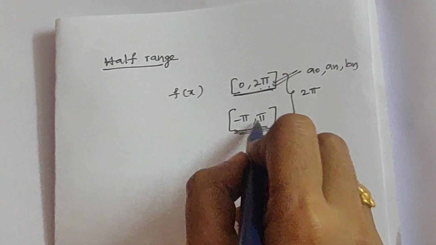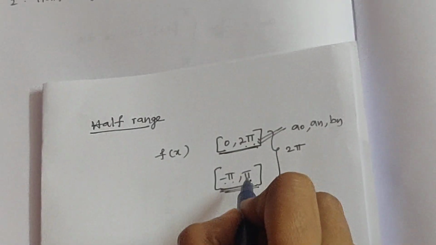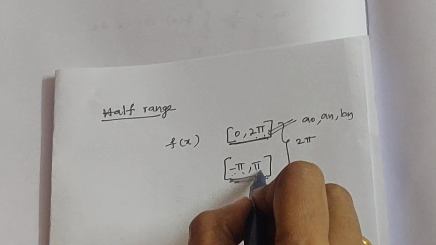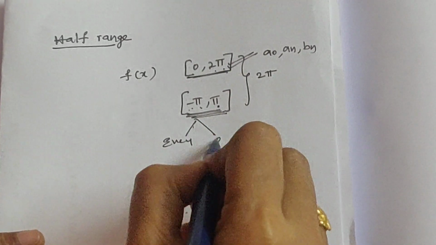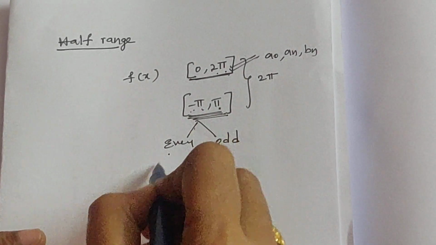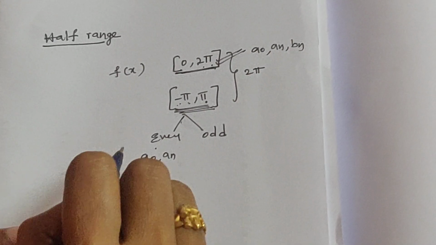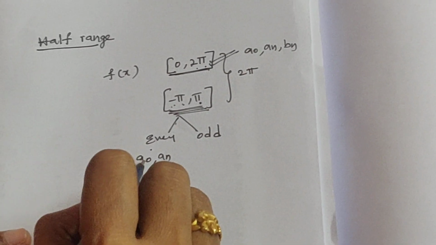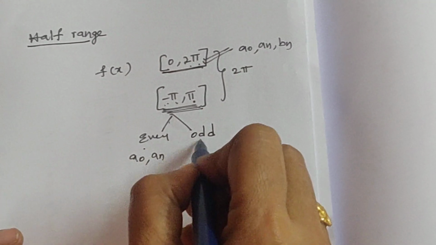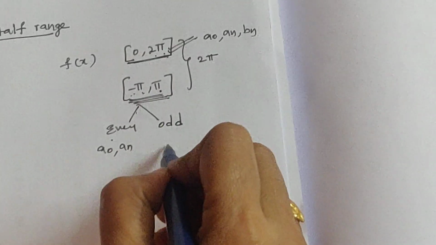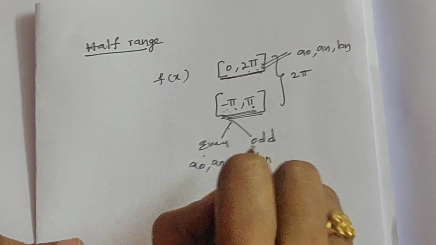Now if you want to determine the Fourier series in the interval minus pi, pi, we may check whether the function is even or odd. If the function is even, we will get a0 and an Fourier coefficients only. The Fourier series contains only cosine terms. If the given function is odd, we will get only sine terms, that is only the bn term.